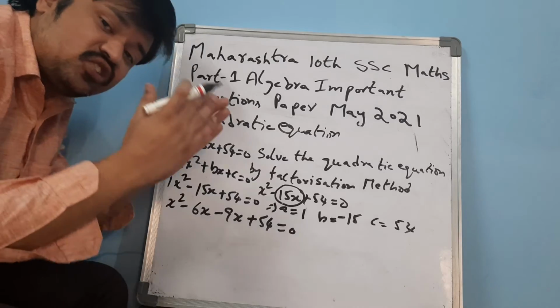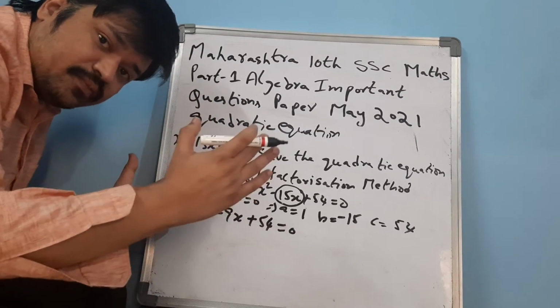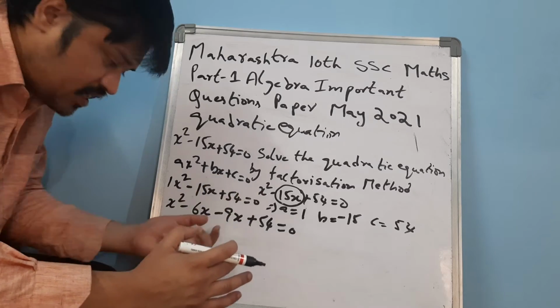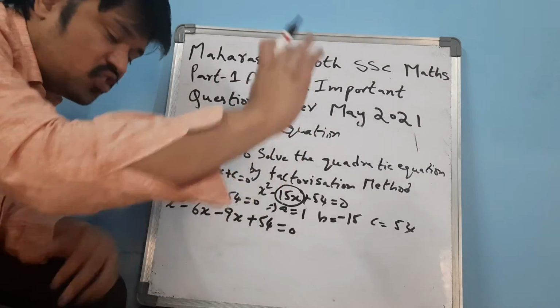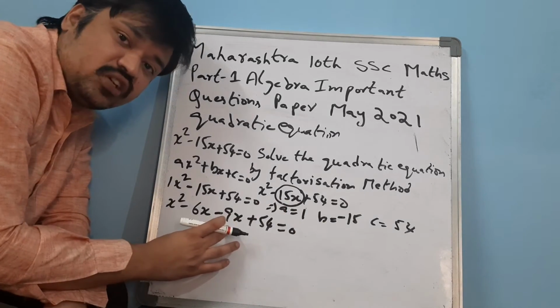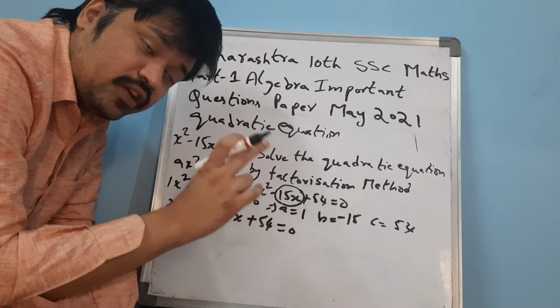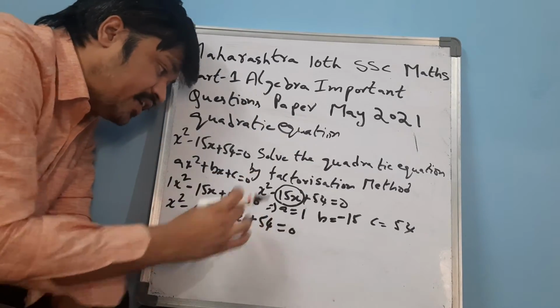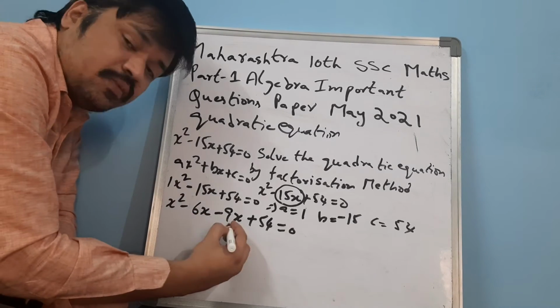Now we have to extract this particular problem in a different way by doing the factorization. This is called the factorization. For the quadratic equation, whatever equation has been given, you have to do the factorization by splitting minus 15x into minus 6x minus 9x.